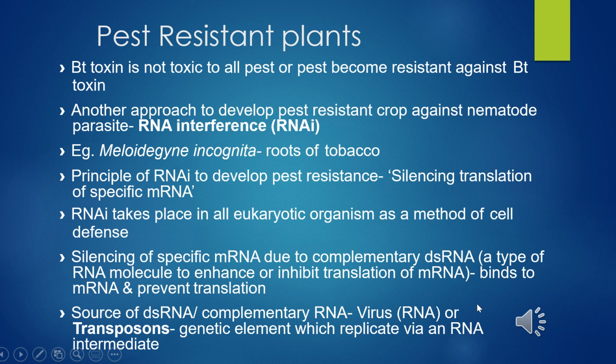This slide is protection against nematodes. Many nematodes, roundworms, live in plants and animals including human beings. A nematode, Meloidogyne incognita, infects the roots of tobacco plants and causes a great reduction in yield. A novel strategy was coined by Fire and Mello in 1998 to prevent this infestation, that was based on the process of RNA interference. RNA interference takes place in all eukaryotic organisms as a method of cellular defense. This method involves silencing of a specific messenger RNA.